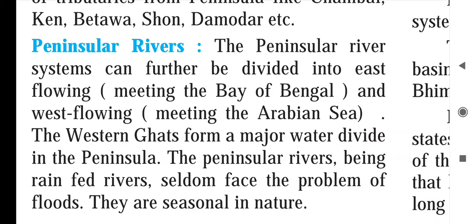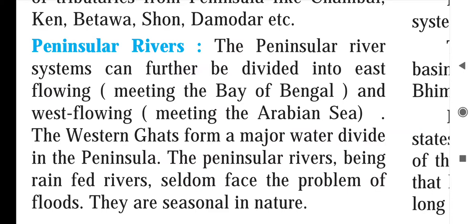Peninsular river system can further be divided into east flowing and west flowing. East flowing means the rivers meeting the Bay of Bengal, and west flowing means the rivers meeting the Arabian Sea. The Western Ghat forms a major water divide in the peninsula. So Western Ghat is very important, because of the Western Ghat, rivers are divided.